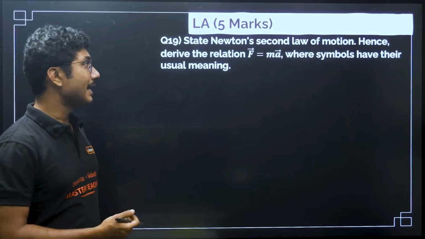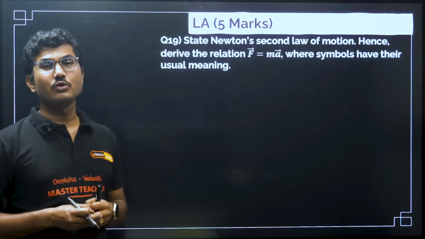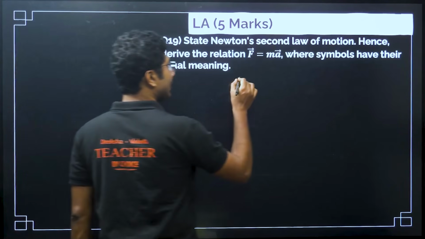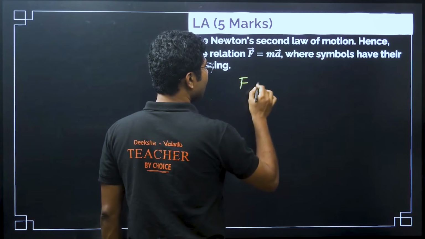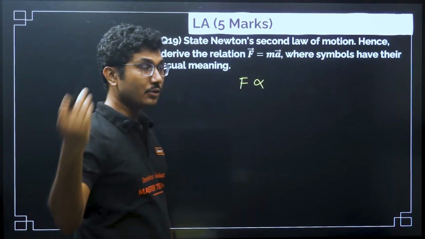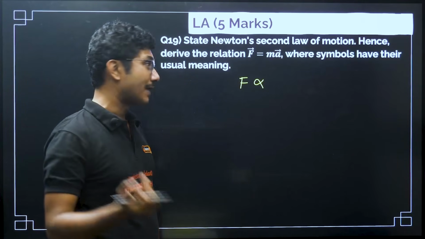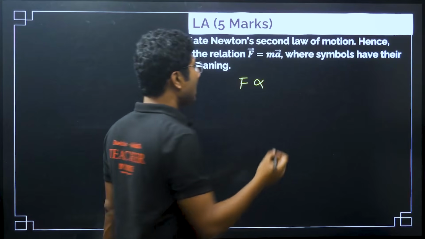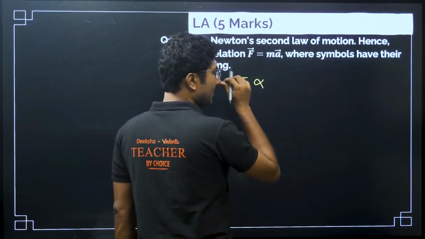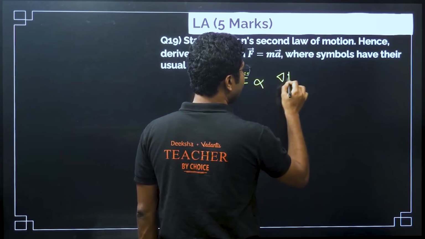Newton's law states that the force acting on an object is directly proportional to the rate of change of momentum. Now, if you are good with calculus, you can use calculus, but I am not using calculus, I am just using a simple formula.